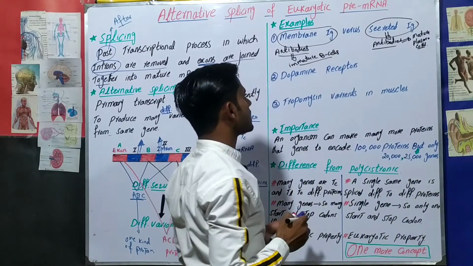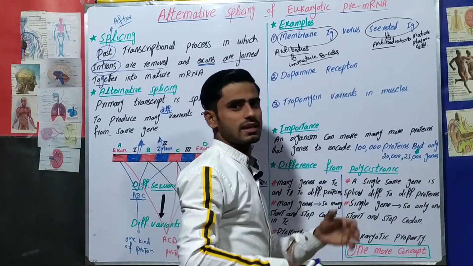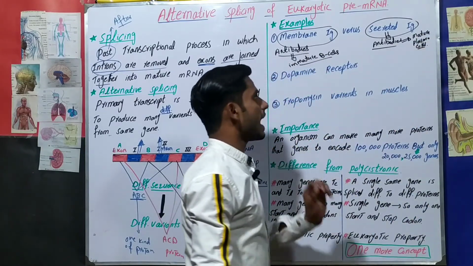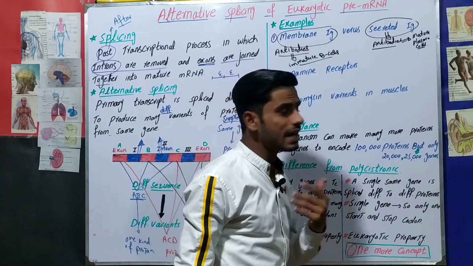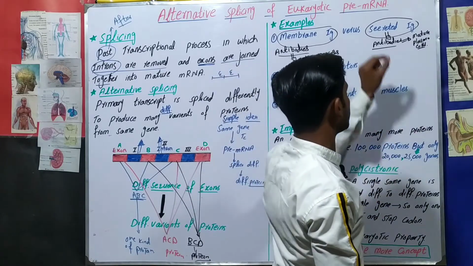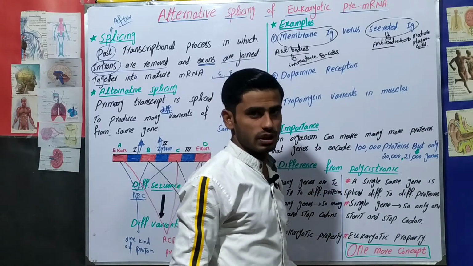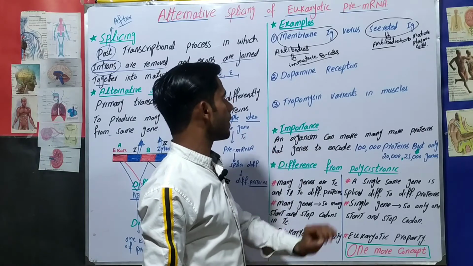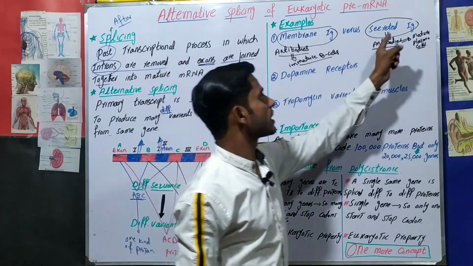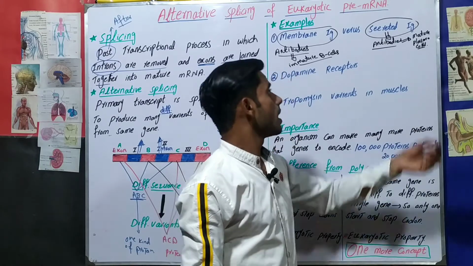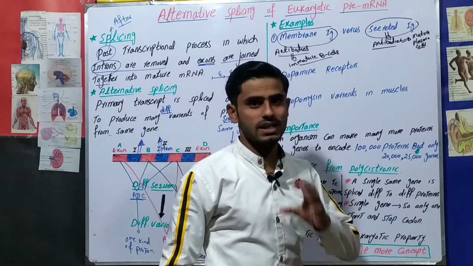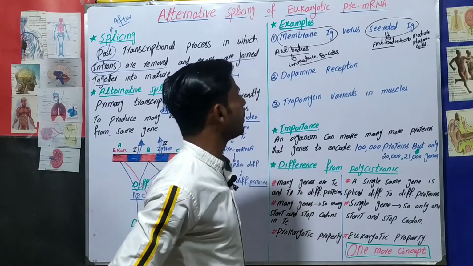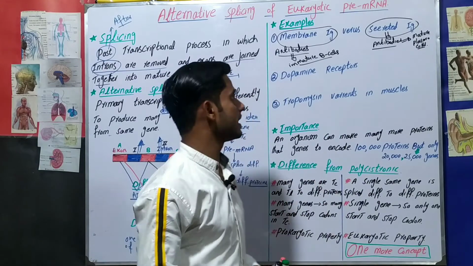As you know, B cells are immature, and these immature B cells will be changed into mature plasma cells. Then mature plasma cells will produce antibodies when they see any foreign antigen, and these antibodies will regulate the immune response. So what is the difference? Membrane immunoglobulins are also antibodies but produced by immature B cells, and secreted immunoglobulins are also antibodies but produced by mature plasma cells. So both are immunoglobulins, both are antibodies.